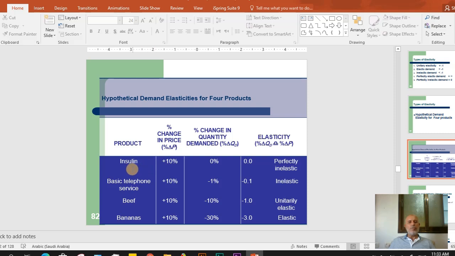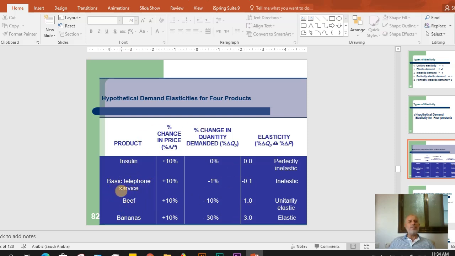Here we have insulin, how much is the elasticity? Elasticity is 0 because the change in price is an increase of 10%, while the change in quantity is no change. So when we calculate elasticity, it is 0, which is perfectly inelastic. So this is an example for you as a student.